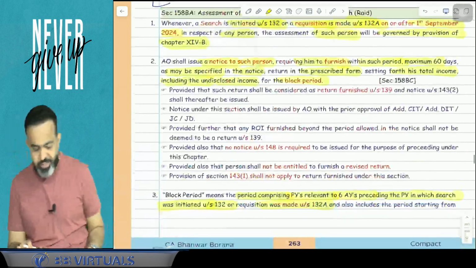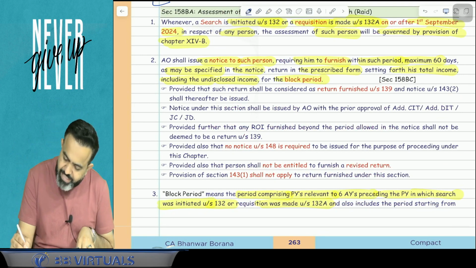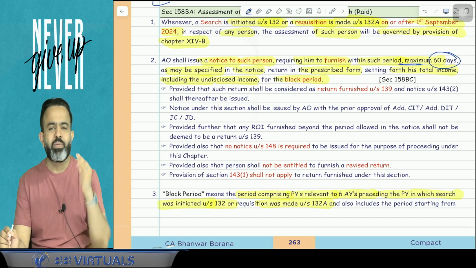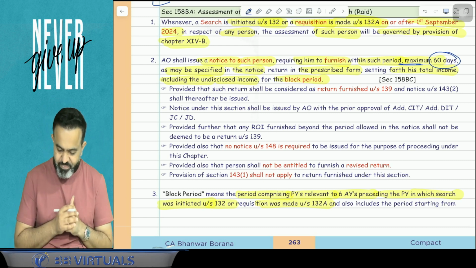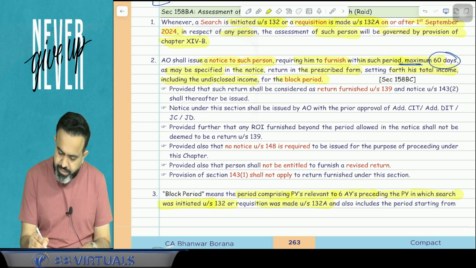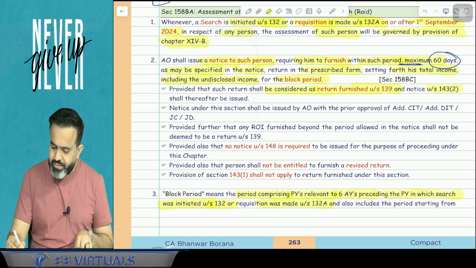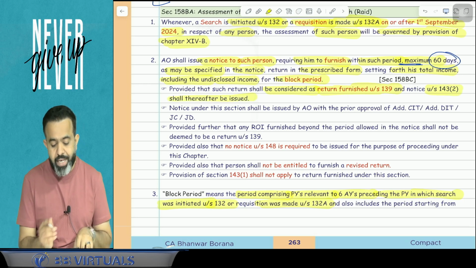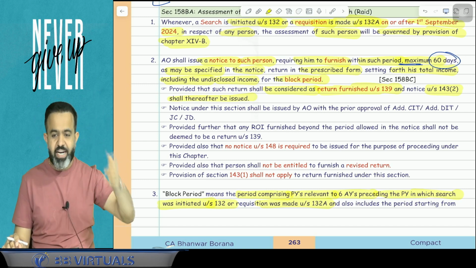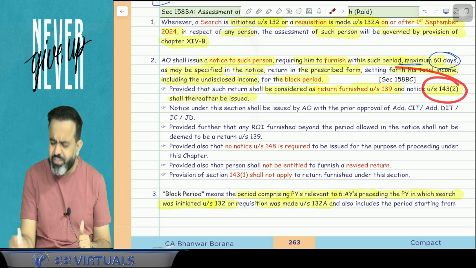Now guys, what will happen here? First, the AO will ask you to furnish the return. The AO will give you time to file the return of the block period, and guys, the maximum the AO can allow is 60 days. Next part, provided that there are certain points, try to understand. Such return shall be considered as a return furnished under section 139 and notice under section 143(2) shall thereafter be issued. So basically, you will file the return of the block period and after that they will issue you the scrutiny notice. Now the question is, sir, why are they issuing the scrutiny notice?